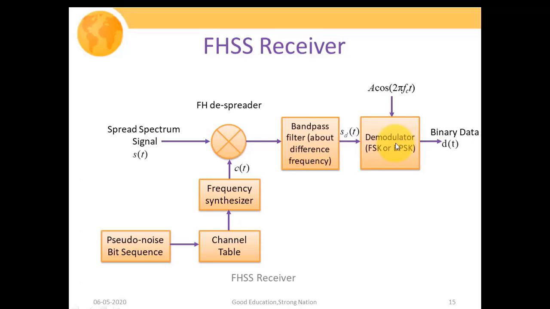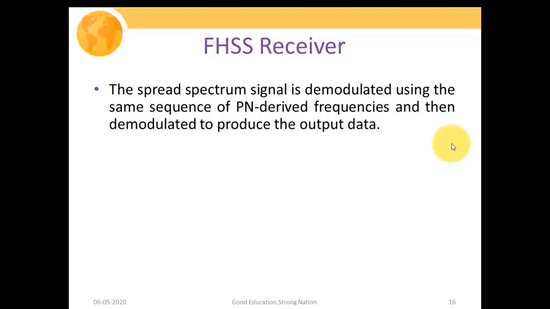Depending upon whichever type of modulation mechanism we have applied at the transmitting side, whether FSK or BPSK, we must pass our signal SDT through the respective demodulator, whose second input is the carrier frequency A cos of 2 pi FCT. It will generate our binary data sequence DT. So this is the explanation of what we have discussed so far. The spread spectrum signal is demodulated using the same sequence of PN derived frequencies to produce the output data. This is what I have discussed, that there should be a complete sync between the transmitter and the receiver side PN sequence, so that they could operate over the same frequency bands or same chipping sequence CT.